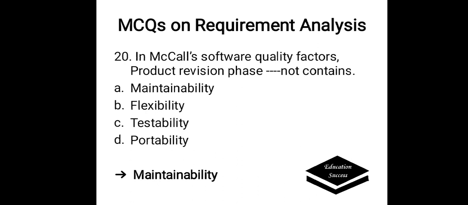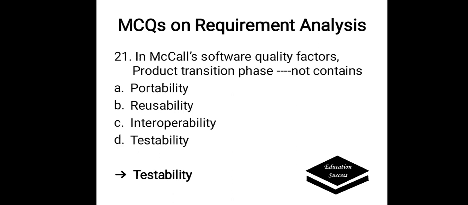In McCall's software quality factors, the product revision phase does not contain which one? Options are A. Maintainability, B. Flexibility, C. Testability, D. Portability. The correct answer here is portability. The product revision phase does not contain portability.